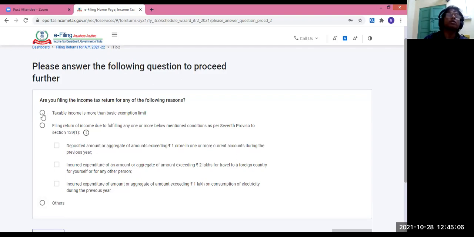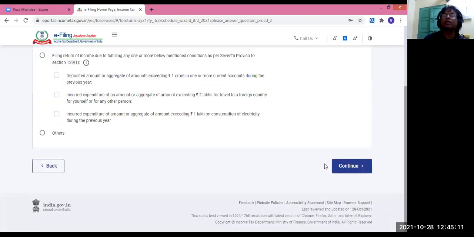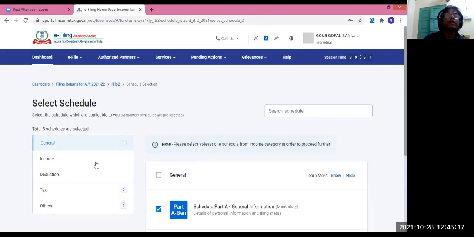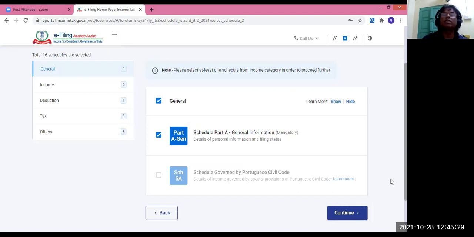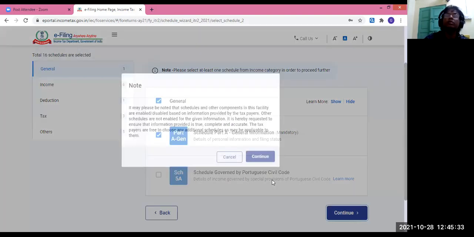Let me take this one now today, just for example. So these things have come. See, HUF almost same as individual. General income, deduction, tax, others, registration becoming, and which you want to validate: your general information, pre-filled data, it will be validate the pre-filled information and calculate your income. All these things we'll be doing step by step.